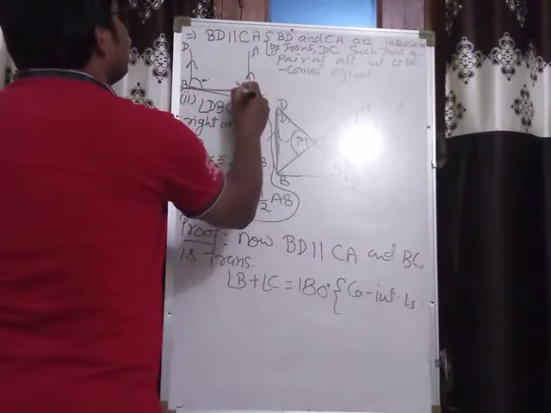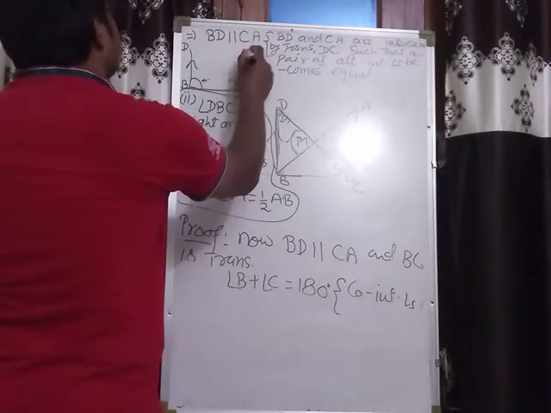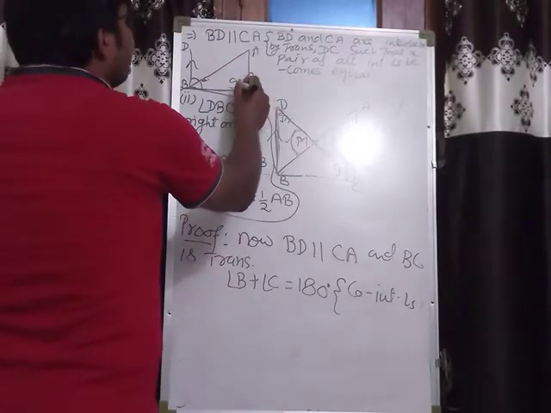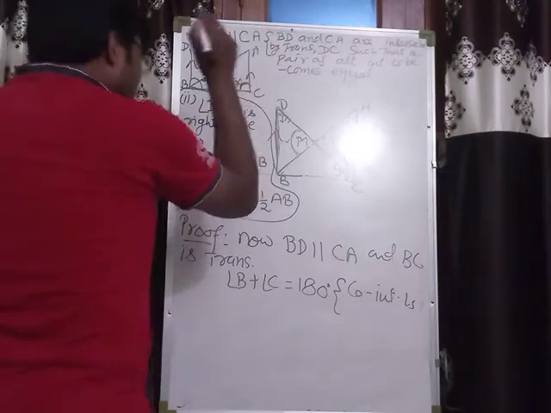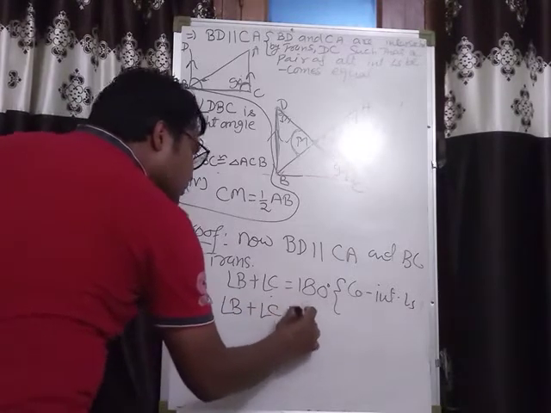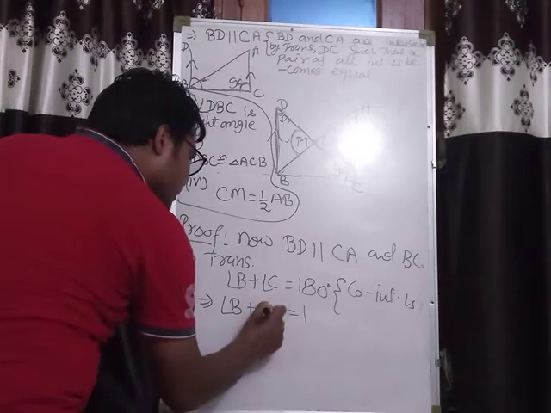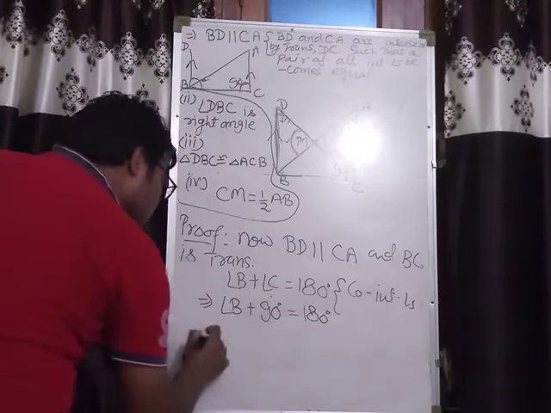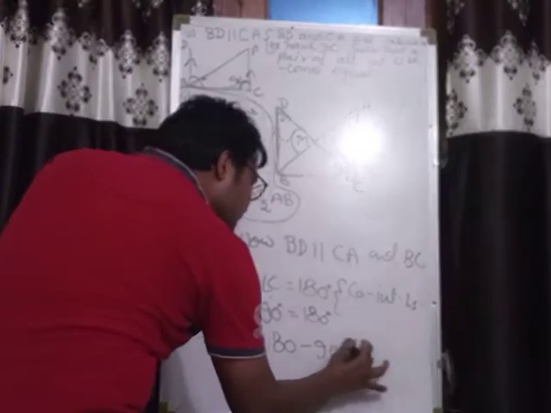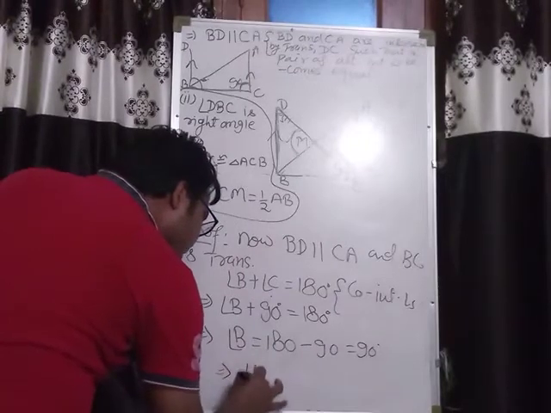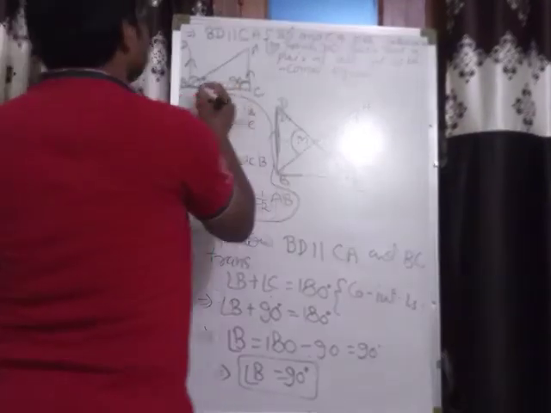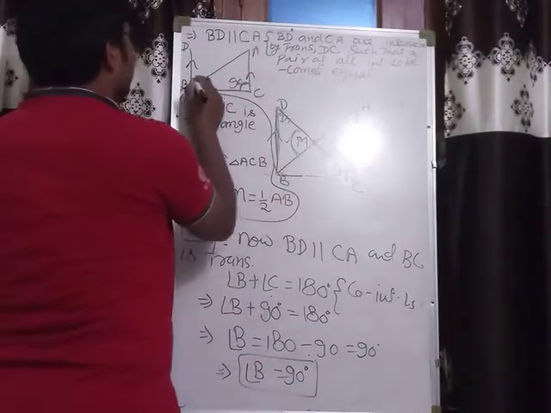Angle C is given as 90 degrees, because triangle ABC is a right triangle, right angled at C. That's why angle C is 90 degrees. So angle B plus angle C equals 180 degrees, and angle C is 90 degrees. From here angle B is equal to 180 minus 90, that is 90 degrees. Clearly, angle B is 90 degrees.